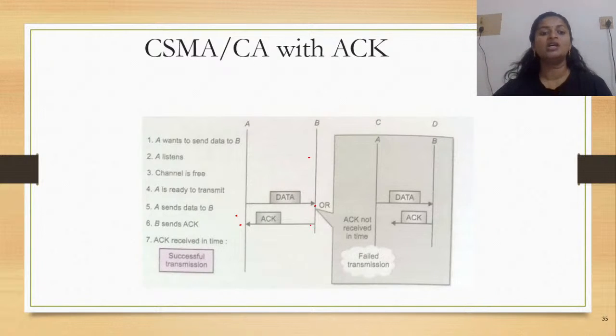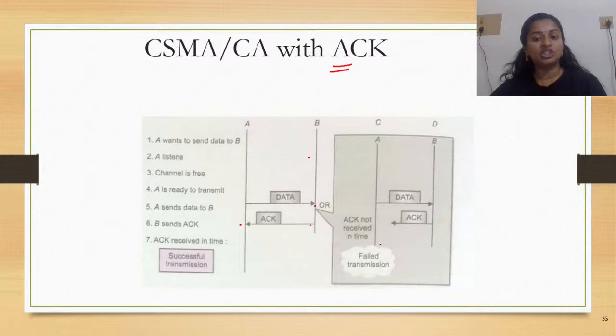So when the channel is free, data transmission happens, and the acknowledgement is also sent from the receiver, which would be accepted by the sender. This is what happens in CSMA/CA with acknowledgement.